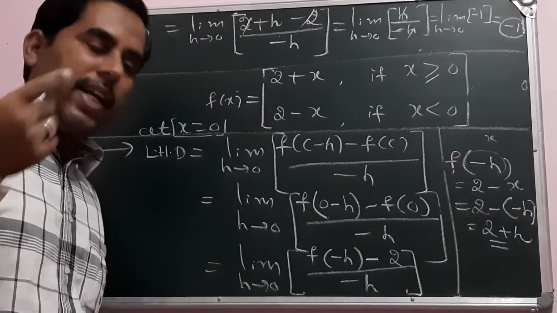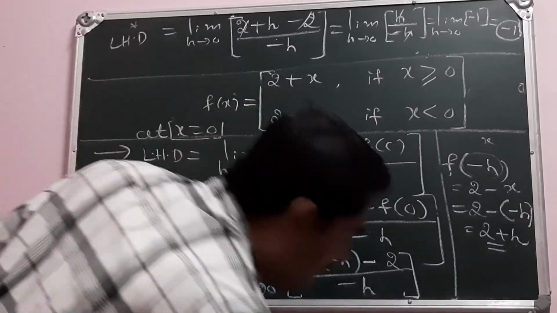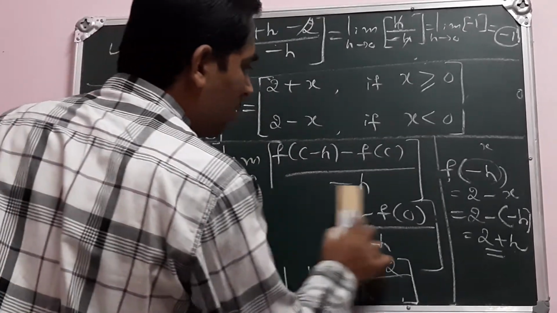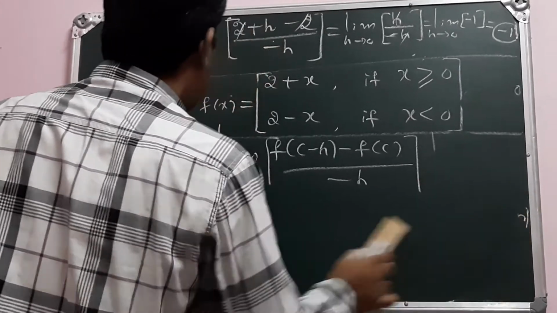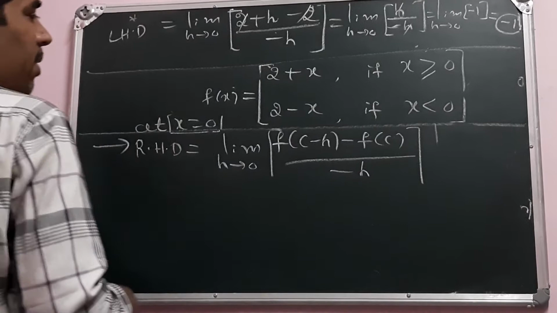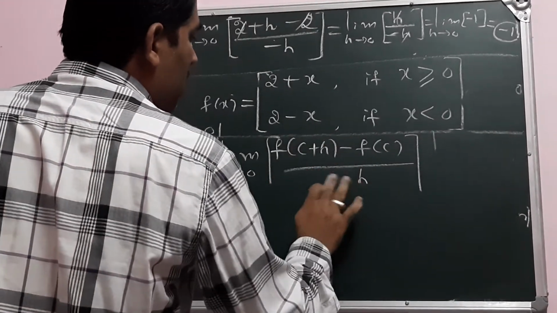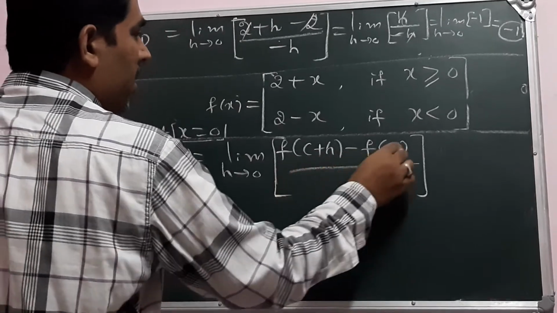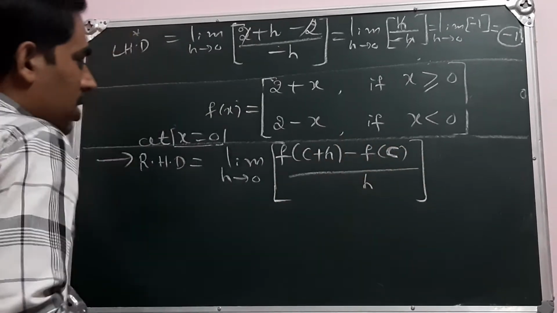Now let us calculate the right hand derivative. In a similar way we can calculate it here. What is the right hand derivative? It is f of c plus h minus f of c, divided by h. This is our right hand derivative.